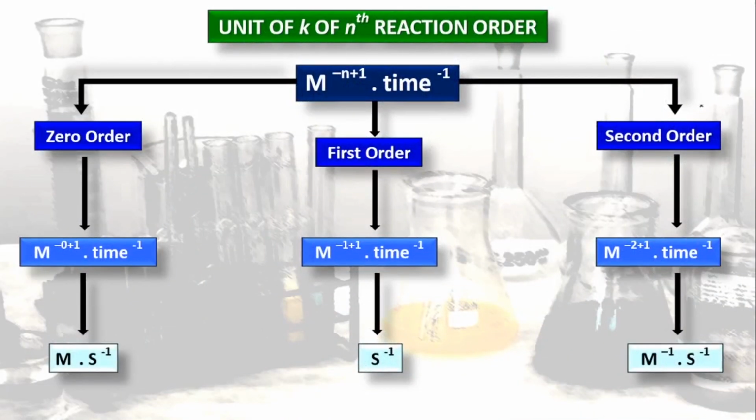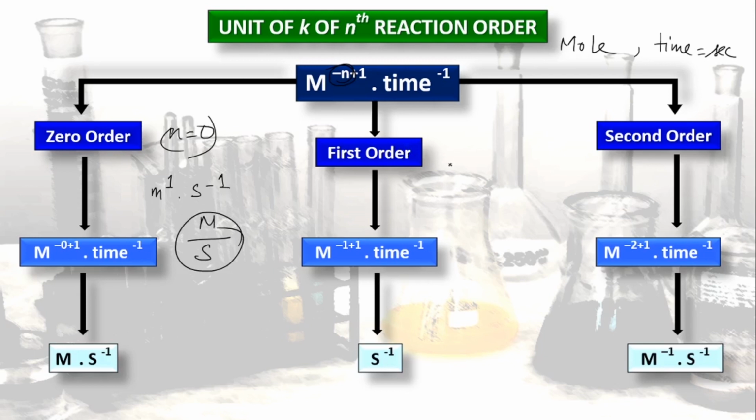So the unit of k for zero order, first order, second order or any order we can calculate. How we should calculate the unit of k for any order of reaction, we will see. It is expressed as M to the power minus n plus 1 into time to the power minus 1, where n is the order of the reaction. M means mole, and the unit of time is second. In case of zero order, the value of n is 0. So the unit for this particular reaction order will be M to the power 1 into s to the power minus 1. That means mole per second.